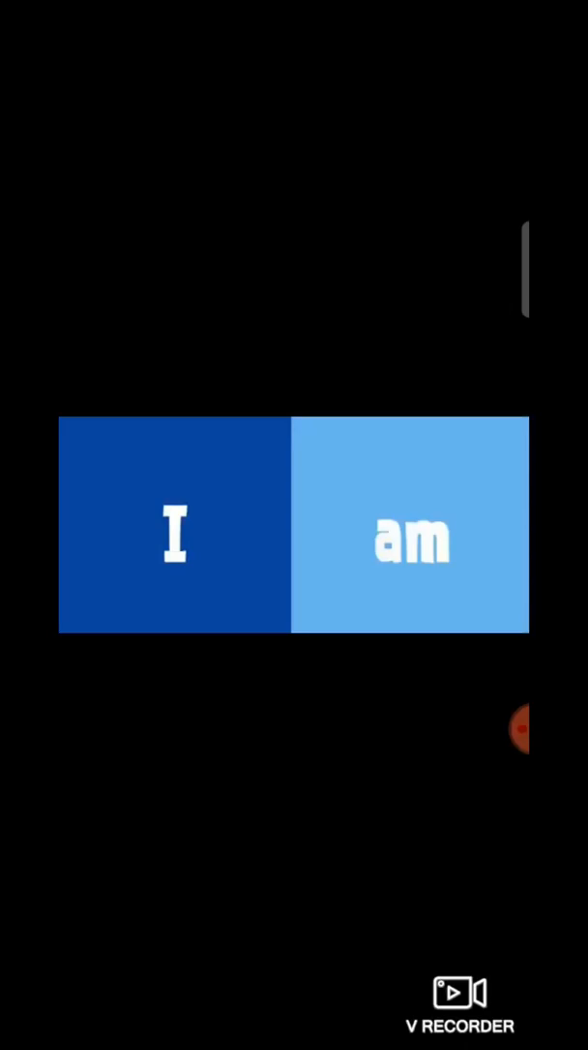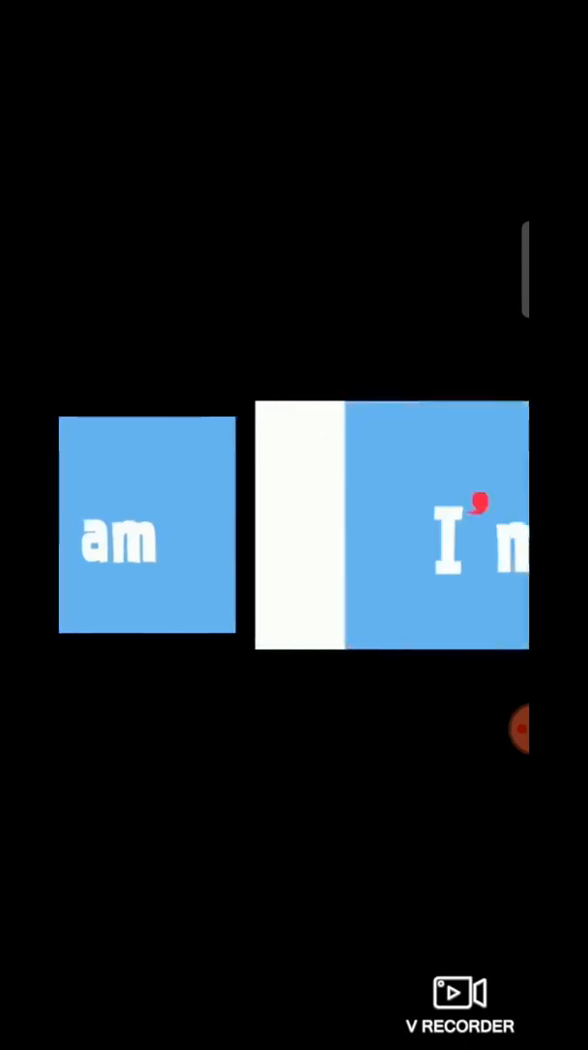So students, when two words are put together, either one or two letters will disappear and then an apostrophe will appear in its place. So students, can you see the word I'm? So here, in the place of A, we had put an apostrophe, right? Can you observe how the contractions are used, right?